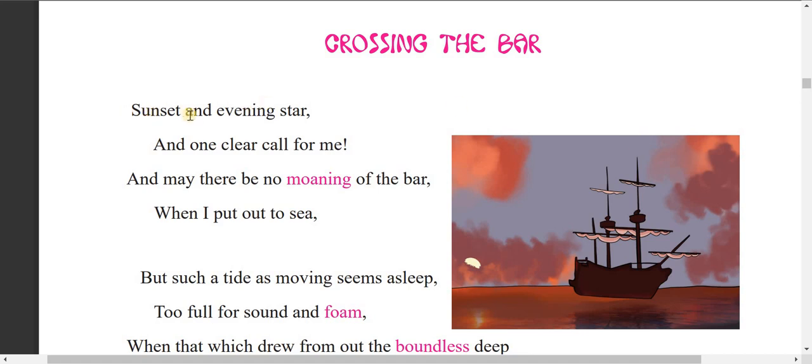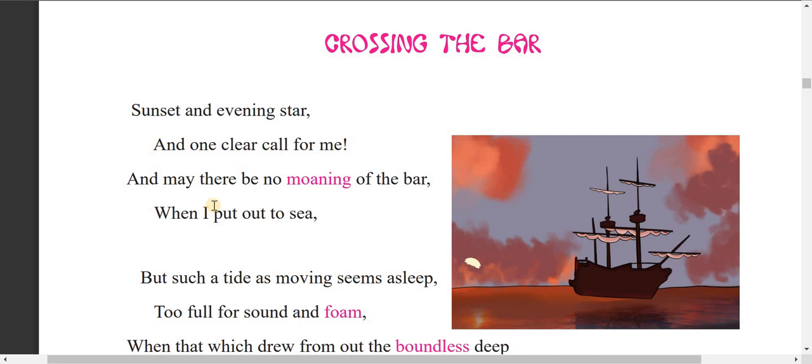Sunset and evening star, and one clear call for me, and may there be no moaning of the bar when I put out to sea. So the poem begins with sunset, and evening star has already been seen in the sky, and there is a call for the speaker.